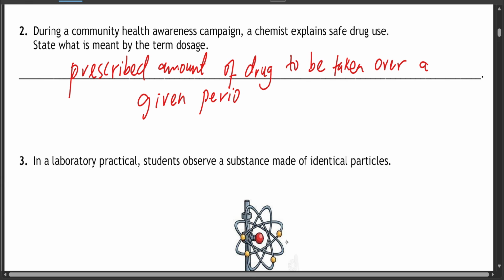But mostly it's prescribed by a medical professional, either a doctor or a pharmacist or anyone.